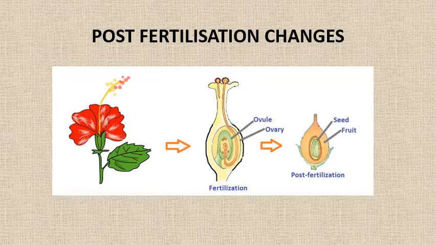And then what happens after fertilization? The ovule that contains the fertilized egg eventually develops into a seed. The ovary enlarges and converts into the fruit that bears the seeds. The covering of the ovule changes into the seed coat, and the parts of the flower that are no longer required, such as petals and sepals, eventually dry off and fall off.